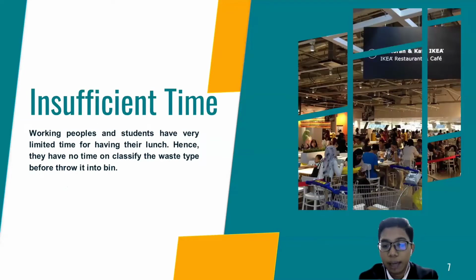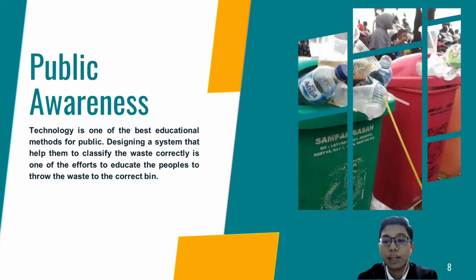Next is the insufficient time issue. Most working people and students have very limited time for having their lunch. Hence, they have no time to classify the waste type before throwing it into the bin. As a result, the recyclable bin is full of junk food and disposable waste. Next is public awareness. Technology is one of the best educational methods for the public. Designing a system that helps them to classify the waste correctly is one of the efforts to educate people to throw the waste into the correct bin, including children.